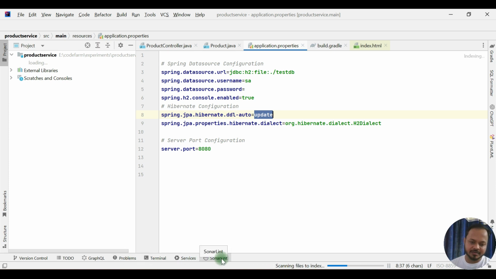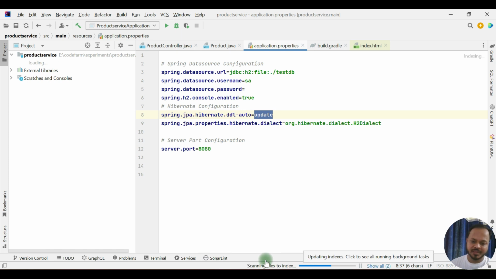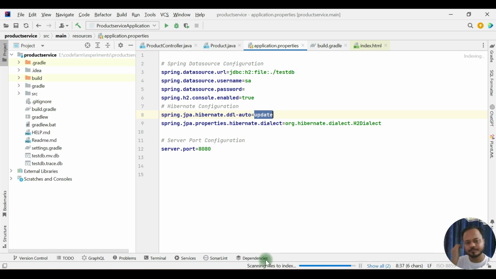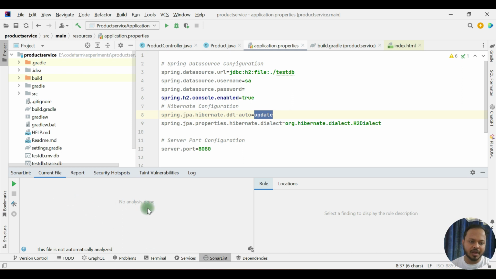Okay, let it finish indexing. Yep, indexing is finished. So if you open SonarLint, it gives the current file by default.